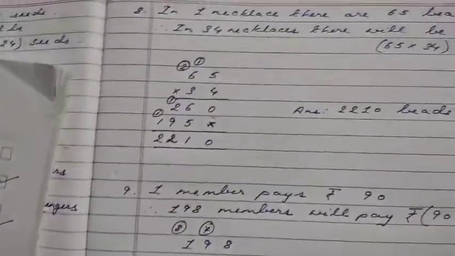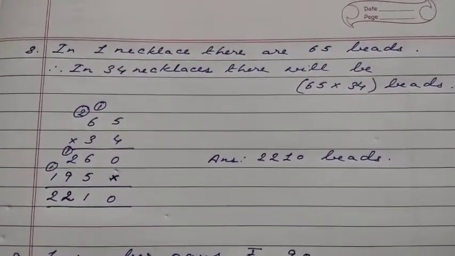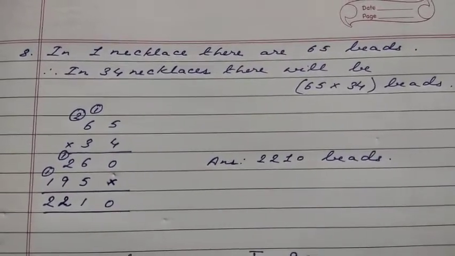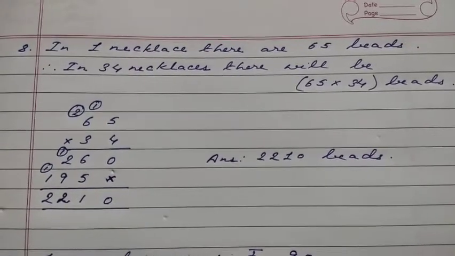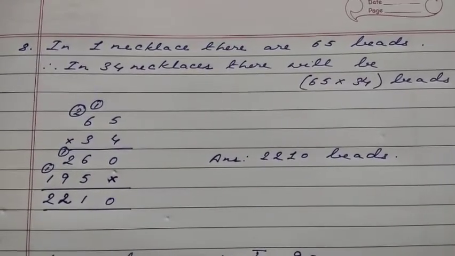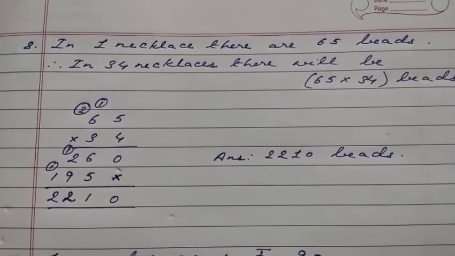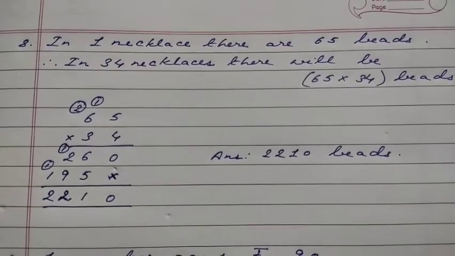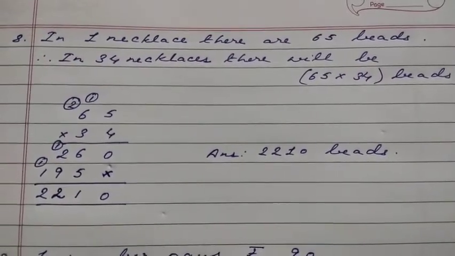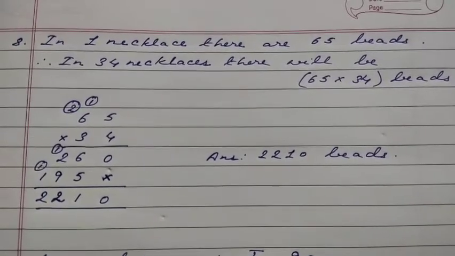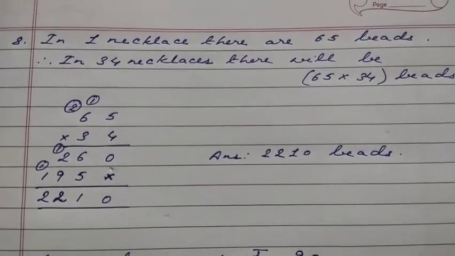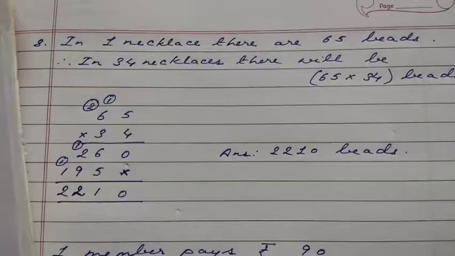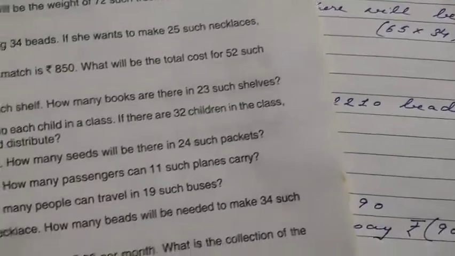Okay, see the way I have done it. Number 8. In one necklace, there are 65 beads. Therefore, in 34 necklaces, there will be 65 into 34 beads. Your answer will be 2210 beads. I hope I'm clear to all of you. Just simple multiplication. Nothing else. You have got to read the question properly. Okay, let's go to the next one.